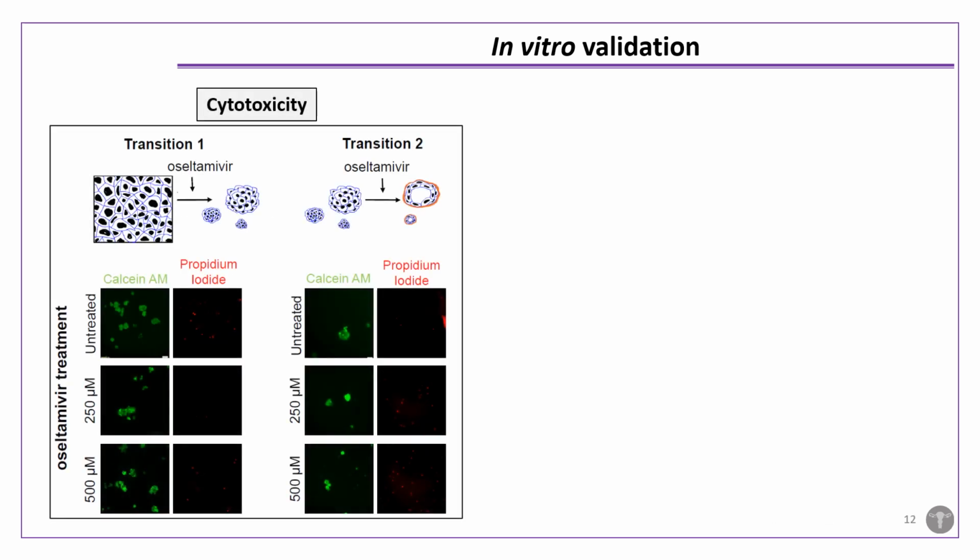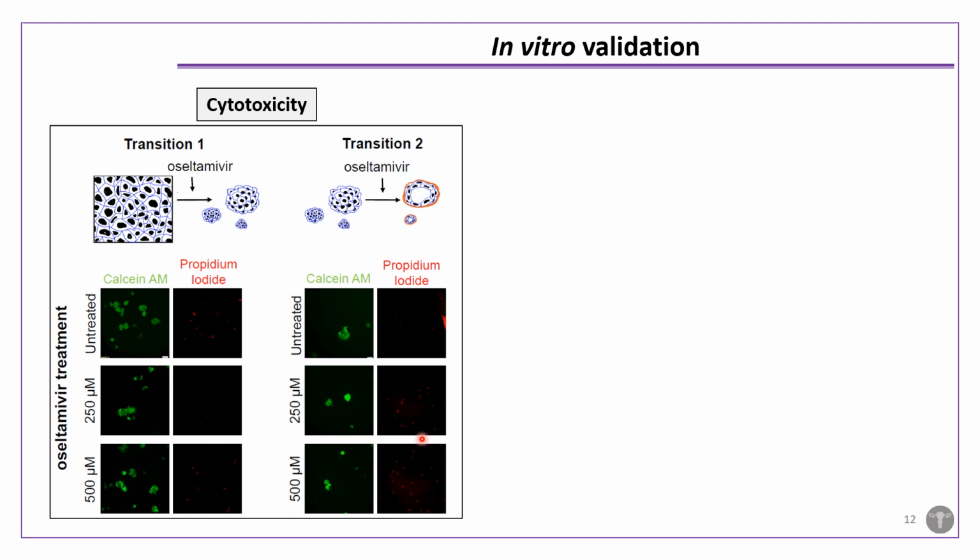So we next probed whether the impairment of transition 1 and transition 2 was a result of dose-dependent cytotoxicity exerted by osimertinib or not. For this, the spheroids were treated similarly, but now they were stained instead for calcein AM and propidium iodide to detect cell viability and cell death. So we found that although disrupted, neither impairment nor disintegration of spheroids were accompanied by cell death.